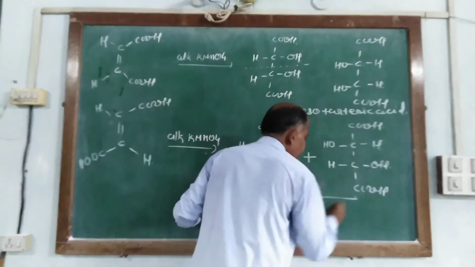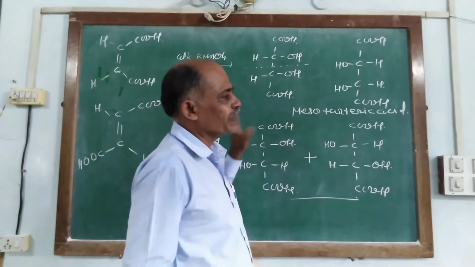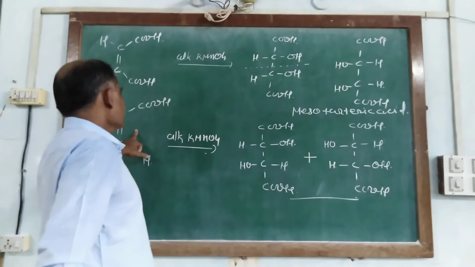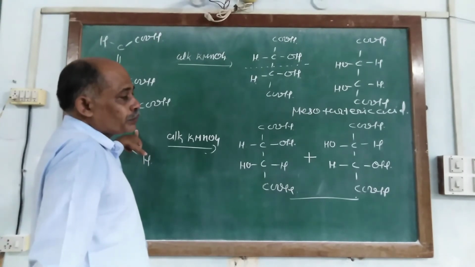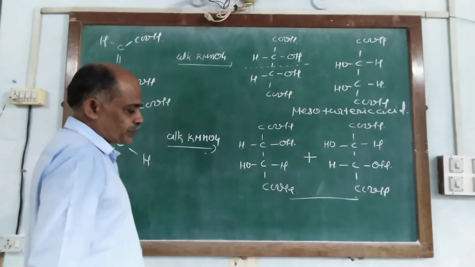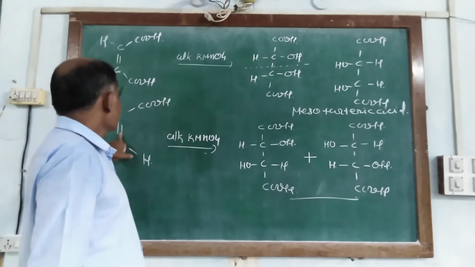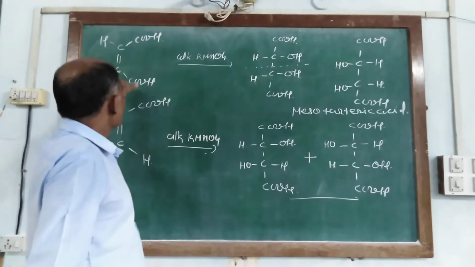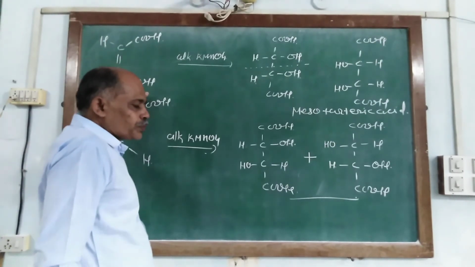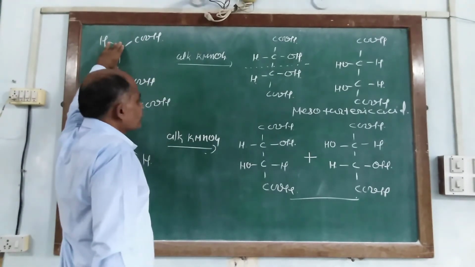So it is known as DL-tartaric acid or the racemic mixture of tartaric acid, and this racemic mixture confirms that in the structural configuration of fumaric acid, both carboxylic groups are arranged on opposite sides with respect to the double bond, while in maleic acid, both carboxylic groups are linked on the similar side with respect to the double bond.